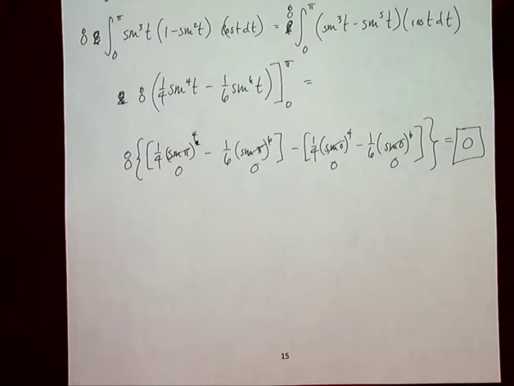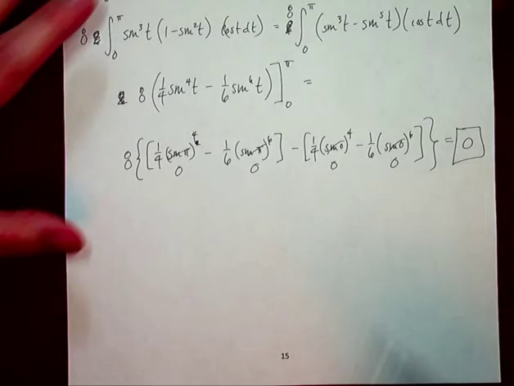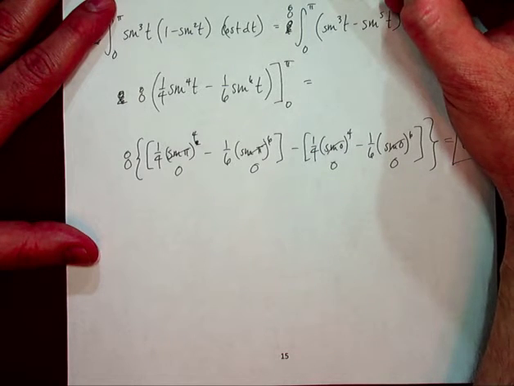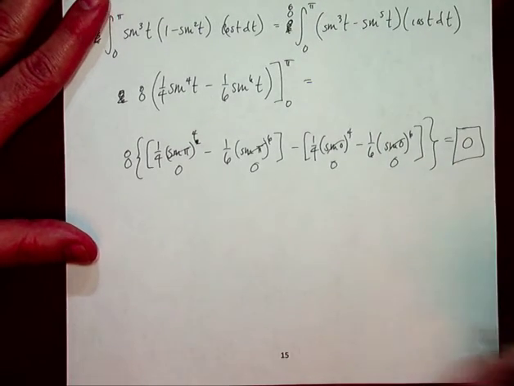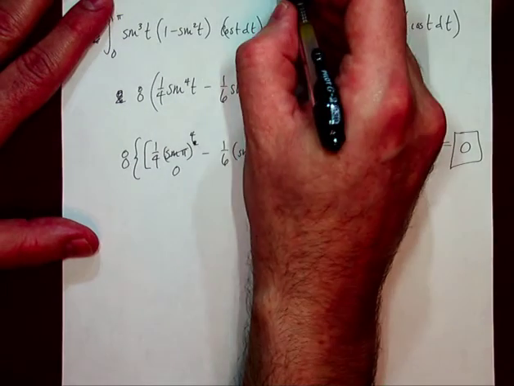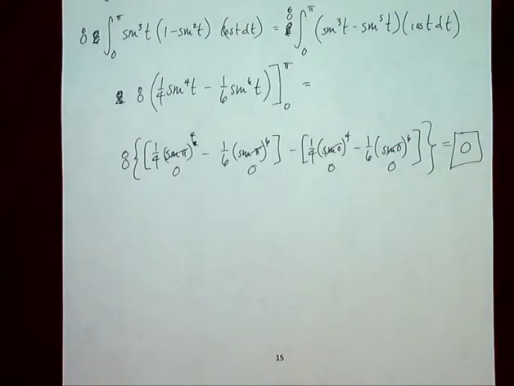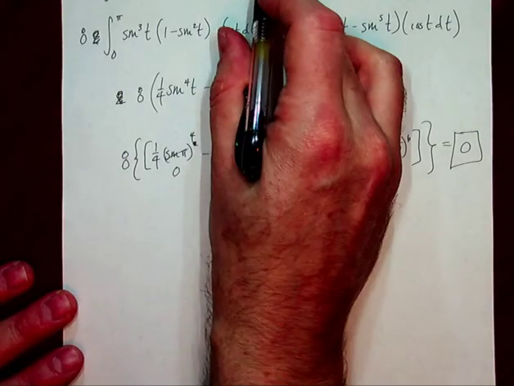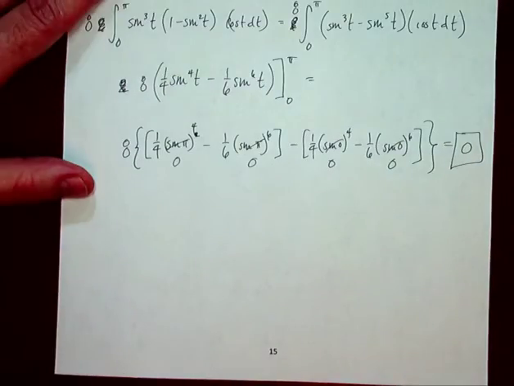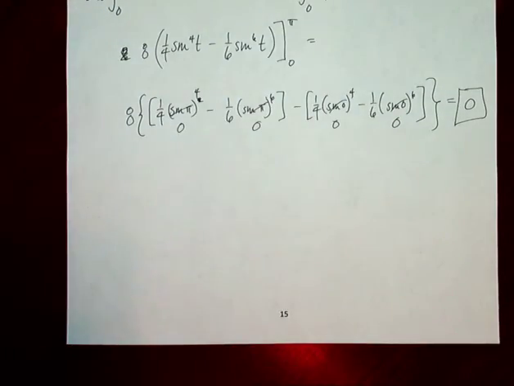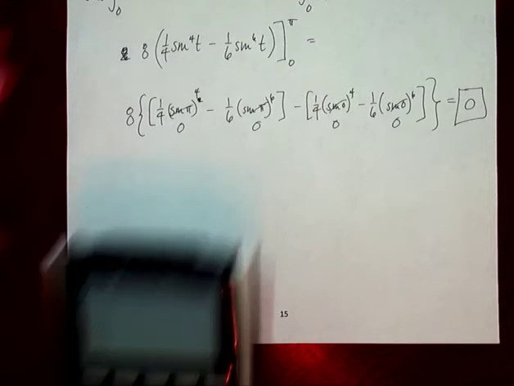Well, that should make sense to us based upon the fact that the period for sine has shrunk down to 0 to pi. So between 0 and pi, sine of 2t creates one positive hump and one negative hump. That doesn't actually really change all that much when you cube it, and let's go ahead and I'll show you what the graph looks like.